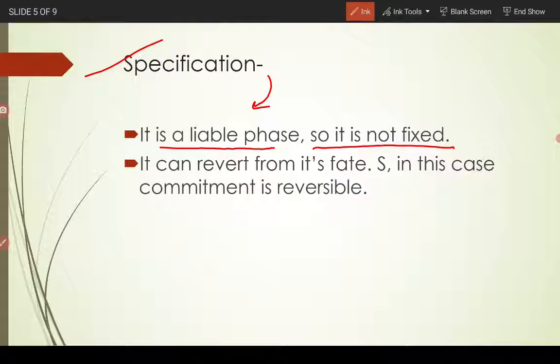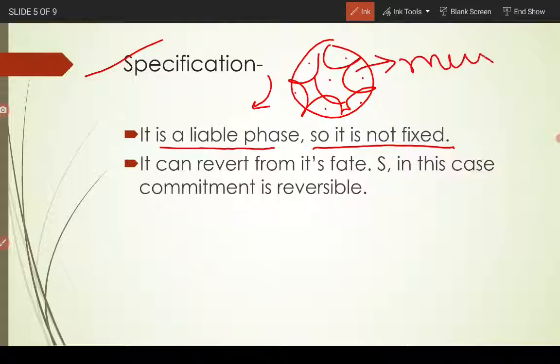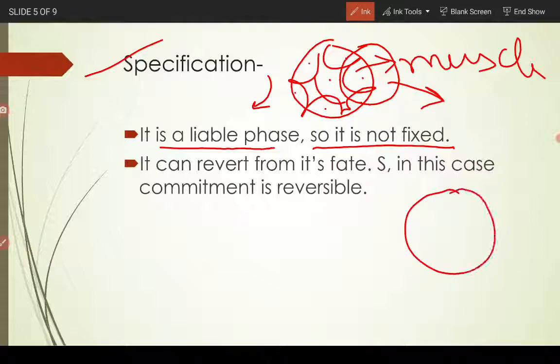So, for example, if this is an embryo or a blastomere, and these are the cells, and if this cell is specified to become muscle, and we take this cell out and put it into another embryo, somewhere where the cells are going to become the gut region. We take out a cell that is committed to become muscle and put it into the gut region.